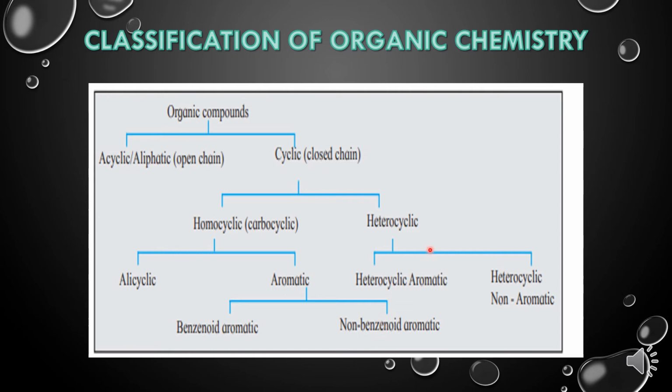Now let's talk about heterocyclic. Heterocyclic will be further classified as heterocyclic aromatic compounds, which show aromatic character or aromatic properties, and heterocyclic non-aromatic compounds, which do not show the property of aromaticity.